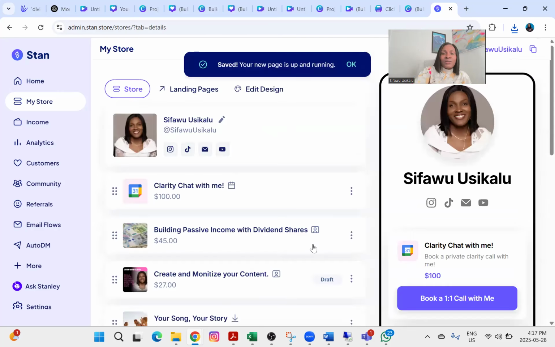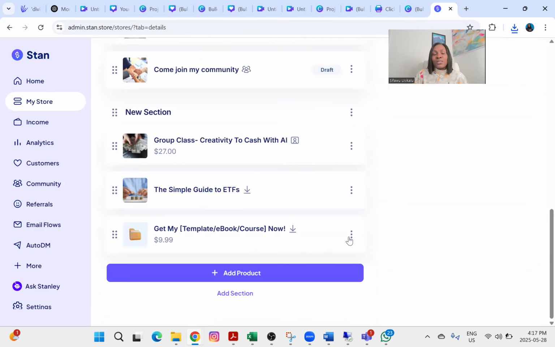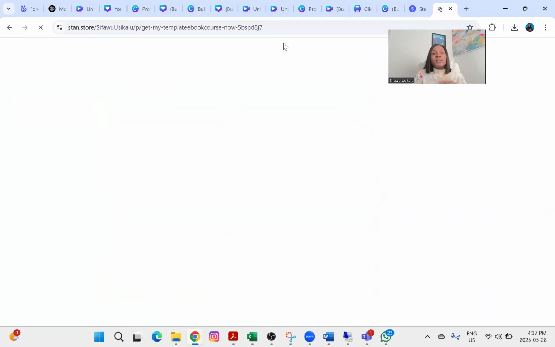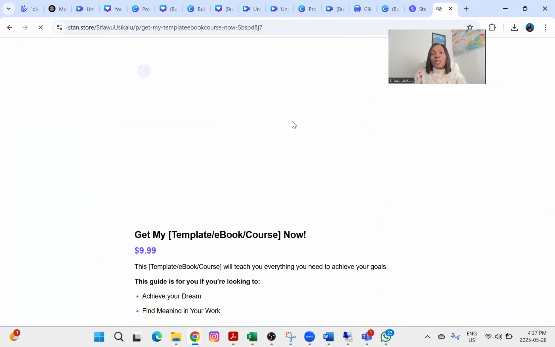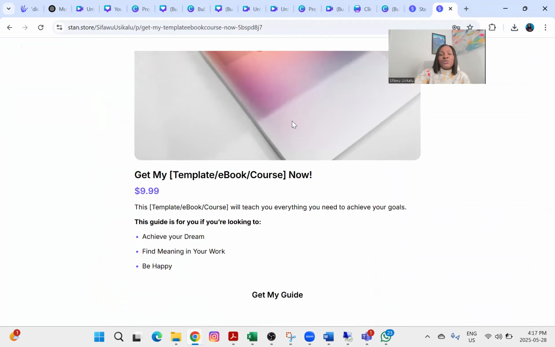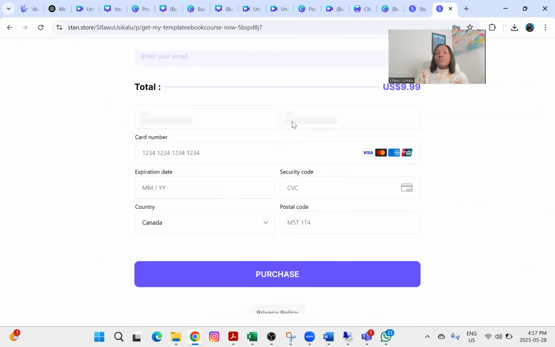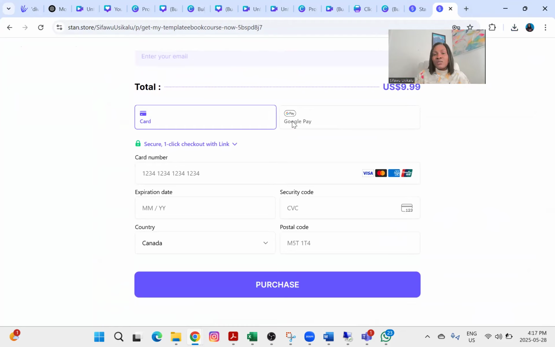So we have it here on the store, and let's see what it would look like if we send out this URL. So if I send this URL to somebody and the person purchases what I'm selling, you can see it's going to come in like that page. I told you where it shows you the details of the product, your name, your email, and it will tell you, okay, put your credit card details and make your purchase. And once the person clicks on purchase, they're going to get the downloaded PDF document in their email, and they can always click on the link to access it, right?